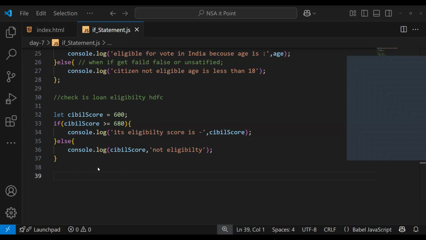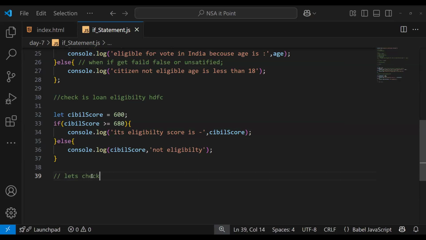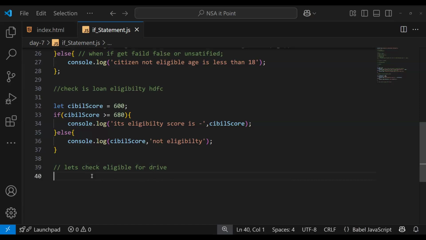Let's just create one for driving. Let's check eligibility for driving. Last example. If, what we need is age.